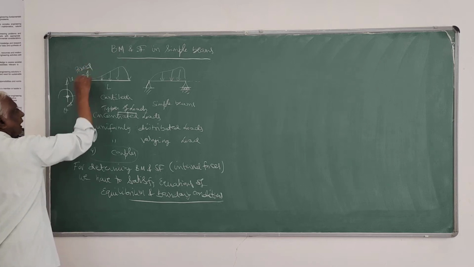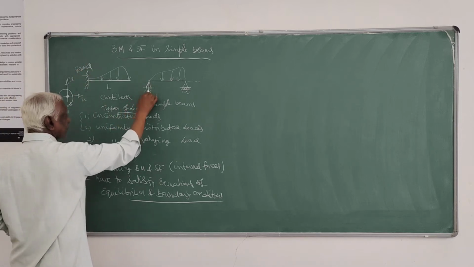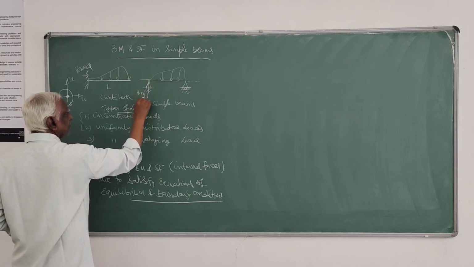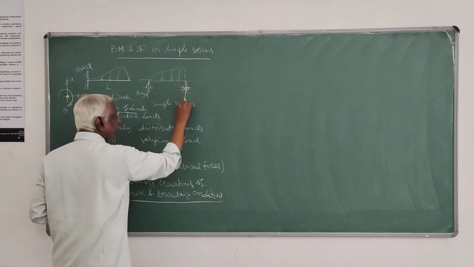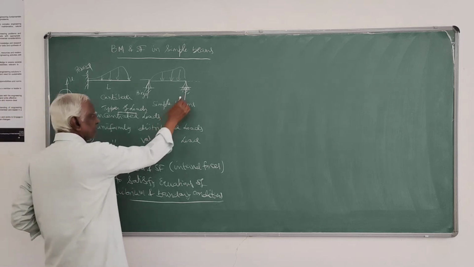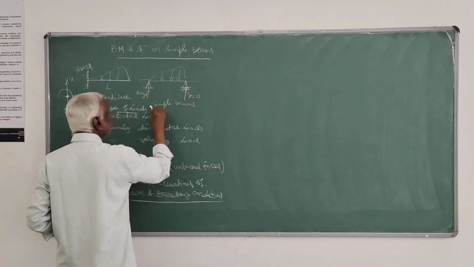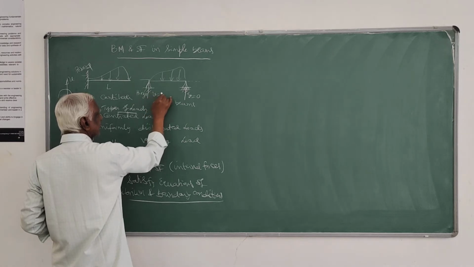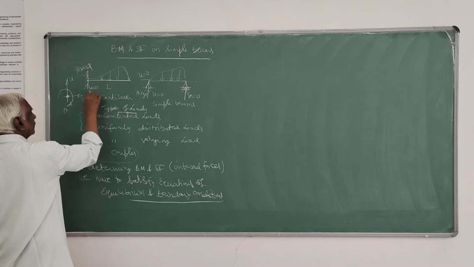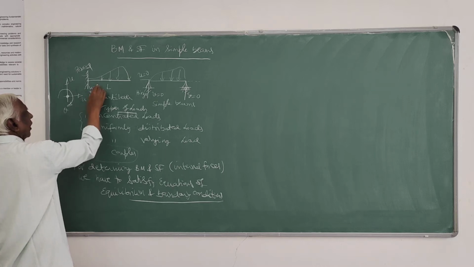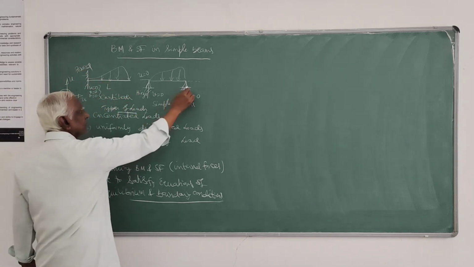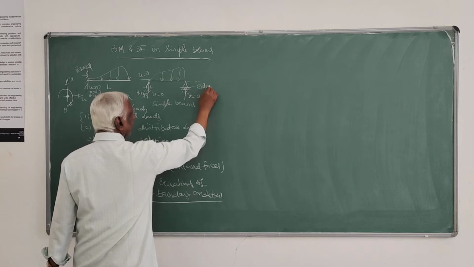If two displacements are not there, it is called a hinge type of support. If only the vertical displacement V is zero, it is a roller type of support.